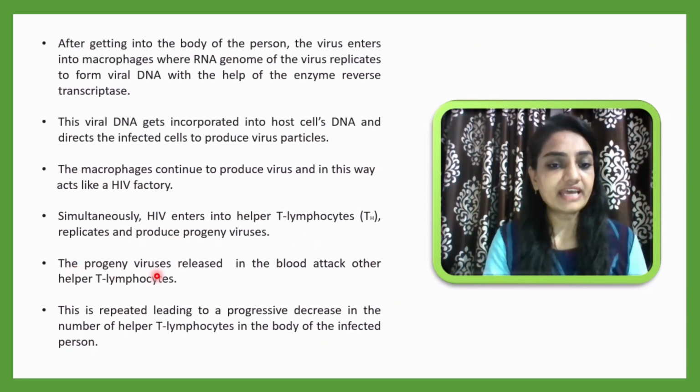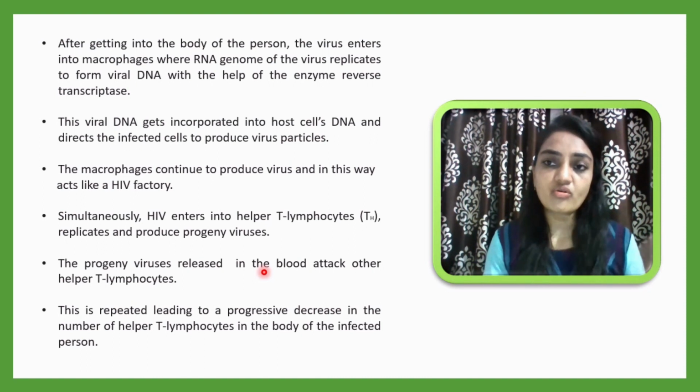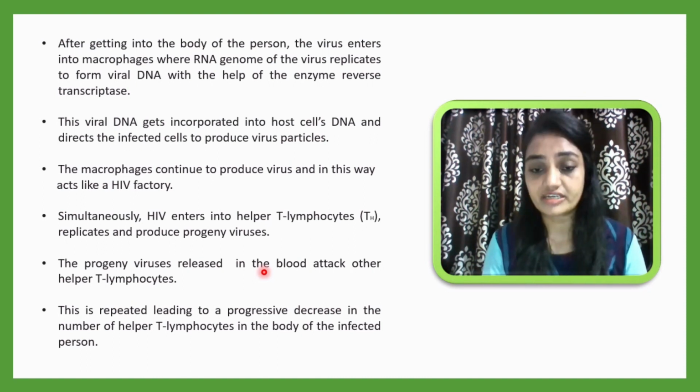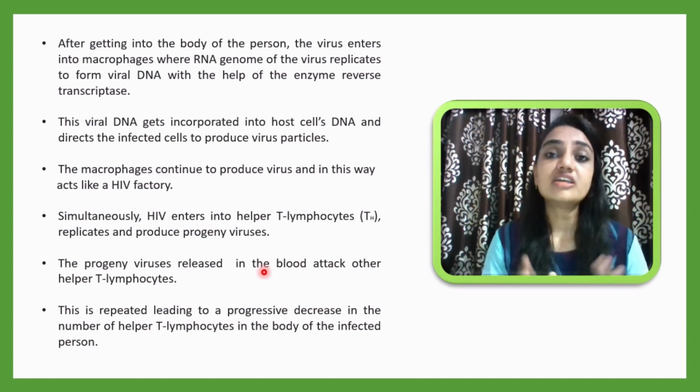The progeny viruses released in the blood attack other helper T cells, and in this way the cycle runs again and again, and more and more T lymphocytes get infected. And you know very well what the role of a T lymphocyte is during the immune response.